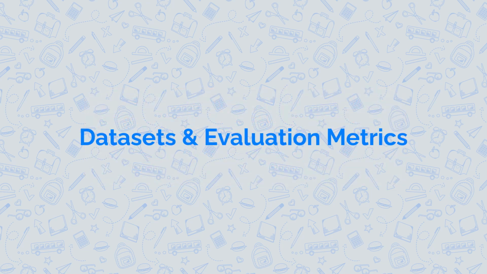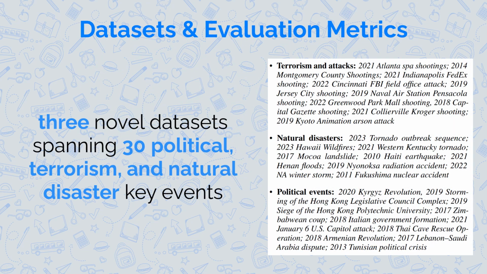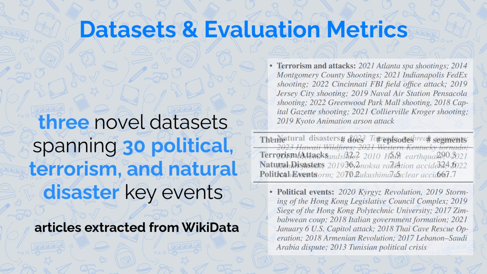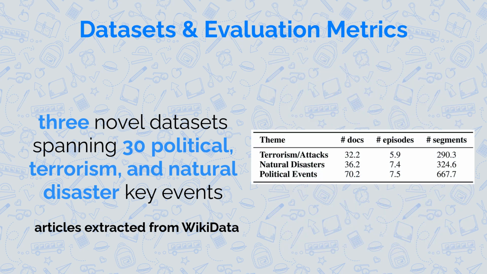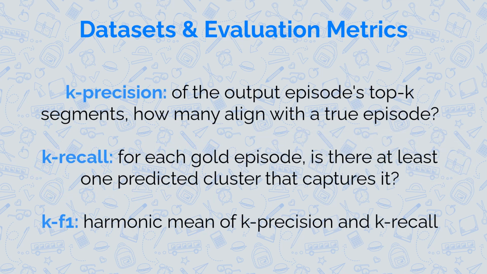To evaluate EpiMine, we created 3 new datasets spanning 30 key events, including political events, terrorism, and natural disasters, each annotated at the episode level. We measure performance using 3 quantitative metrics, adapted for episode detection. Of the model's top K segments per episode, how many align with a true episode?